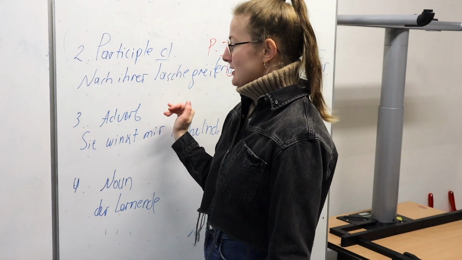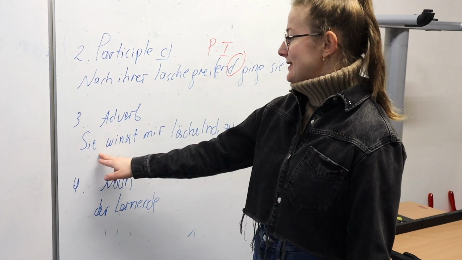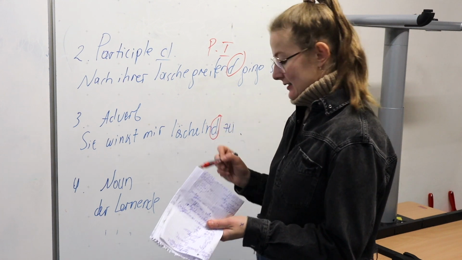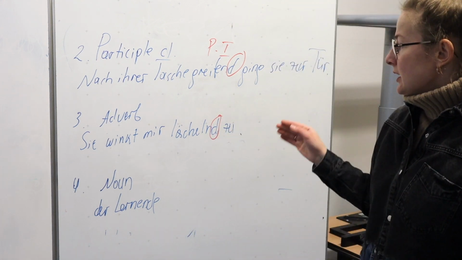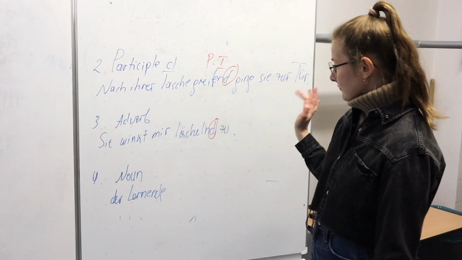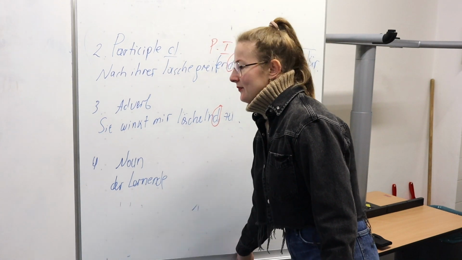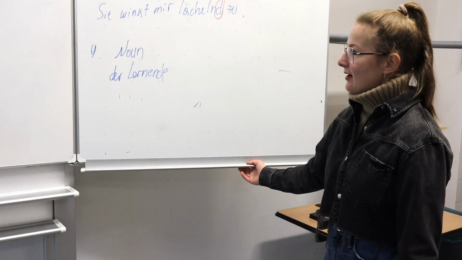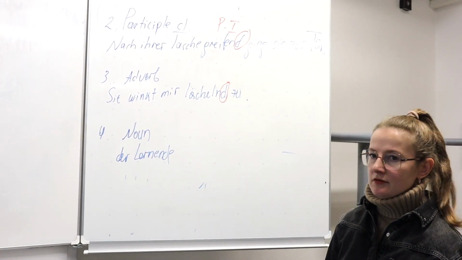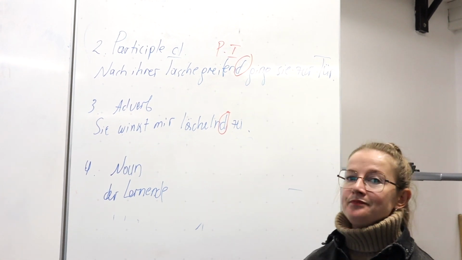Right, then it can also be used, so Partizip 1, as an adverb. Sie winkt mir lächelnd zu. Again, lächelnd is our Partizip 1 here. Sie winkt mir zu und sie lächelt dabei. Okay? Genau. And then also, guys, by the way, I've got this example from the internet. Okay, I couldn't find any in the book, and so it can also be used as a noun.